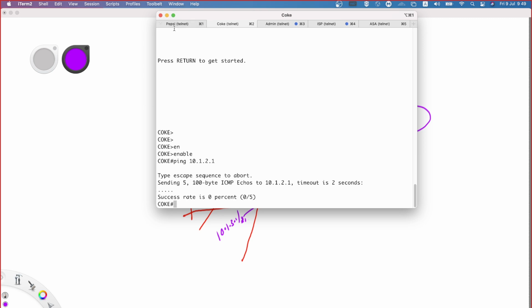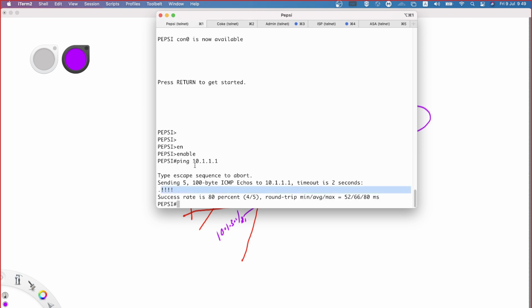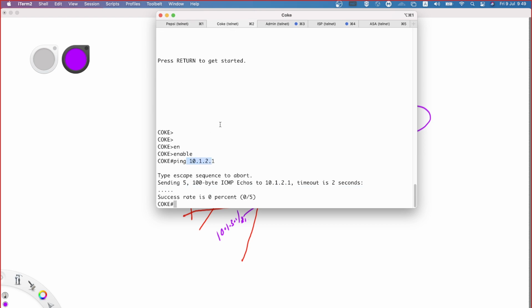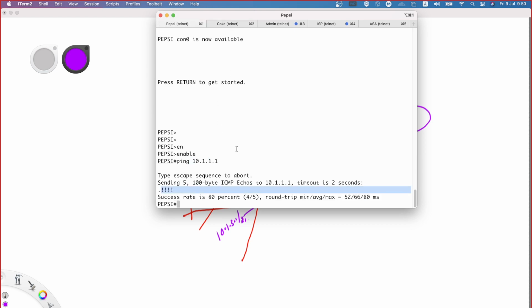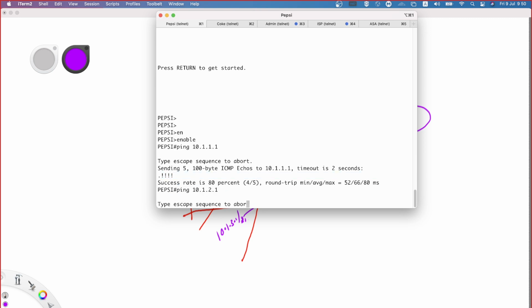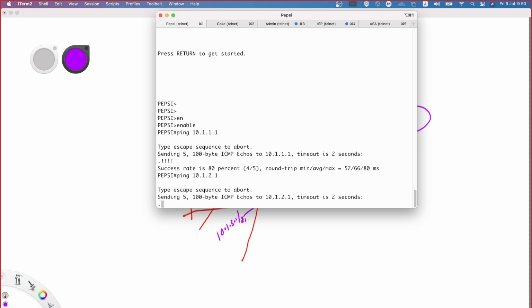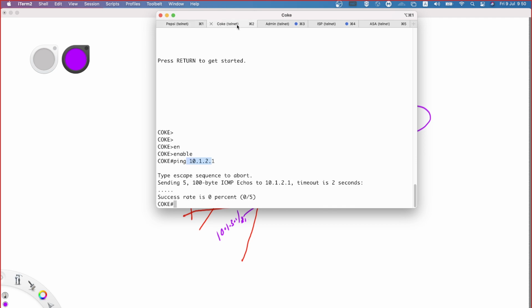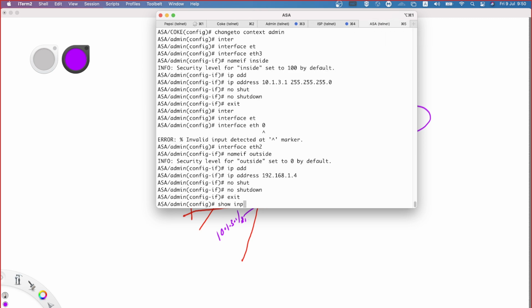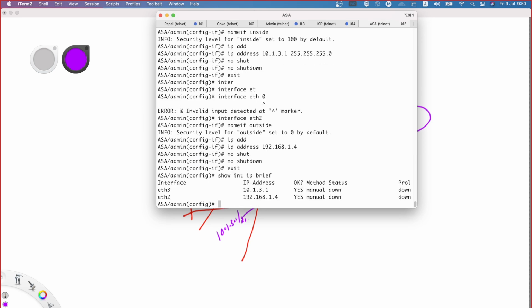I'm able to reach 10.1.1.1, but I'm not able to ping 10.1.2.1 from the respective router. Even if I try to ping from here 10.1.2.1, I won't be able to receive the reply. That's a different story. But at least the directly connected device, I should get the reply, right? Now I will show you what that is. On the ASA, show interface ip brief. See, the status of the interface is down.